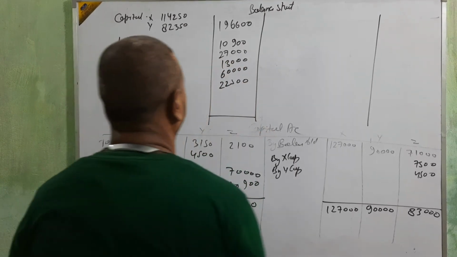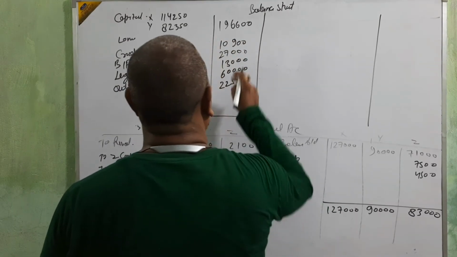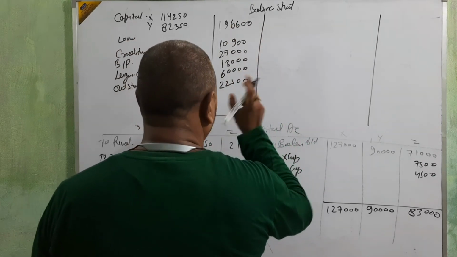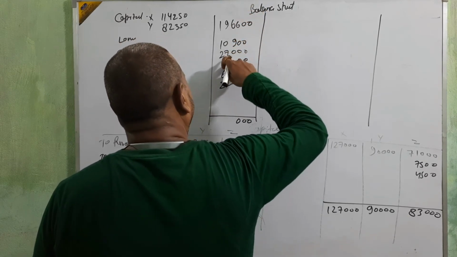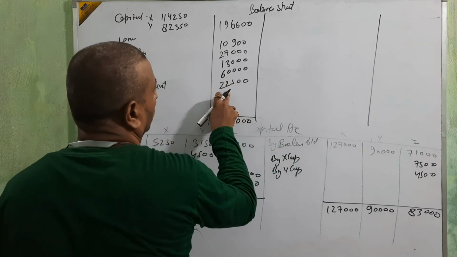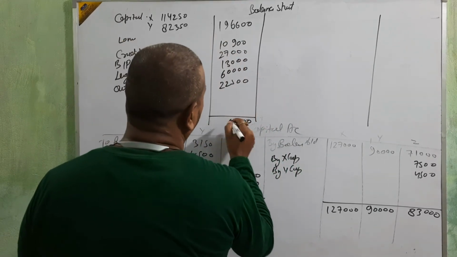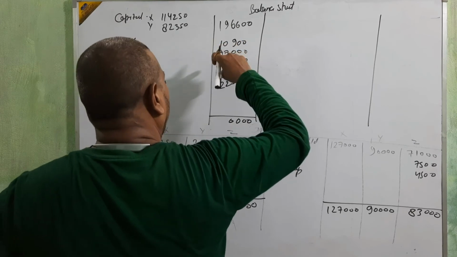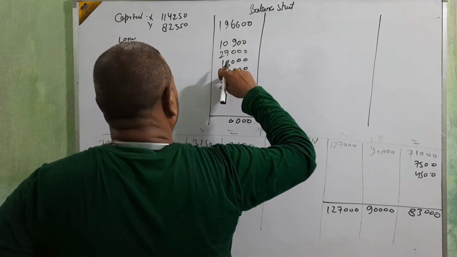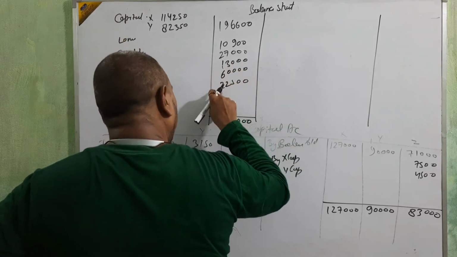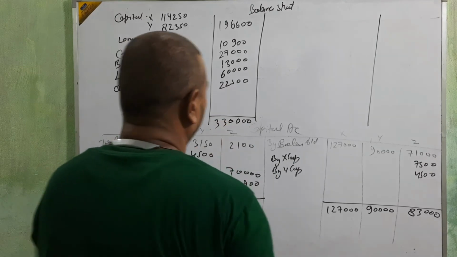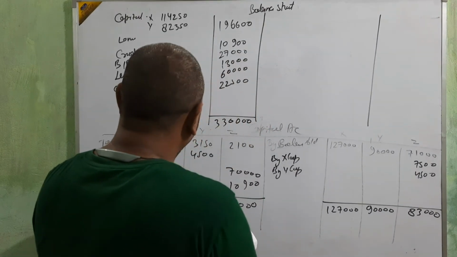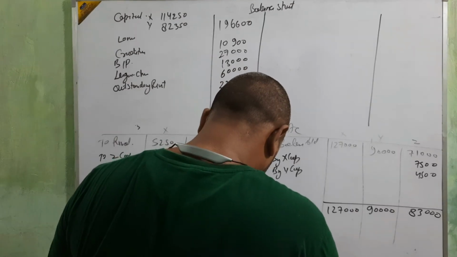Then add this side up. The amount coming is 3,89,000. Something else is there. Some more thing is there.